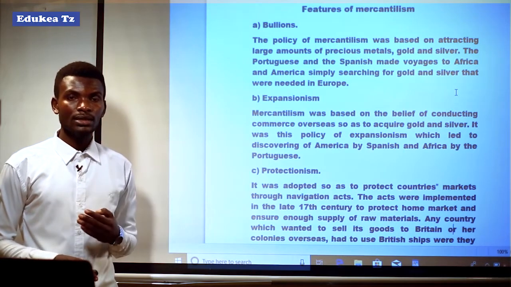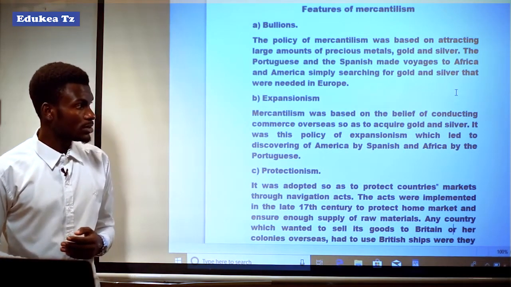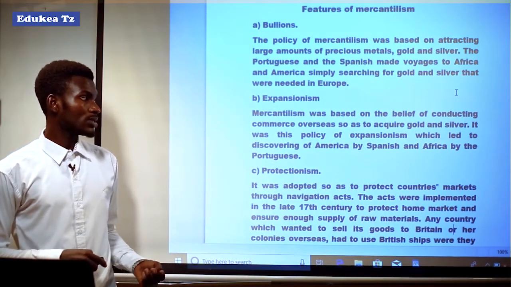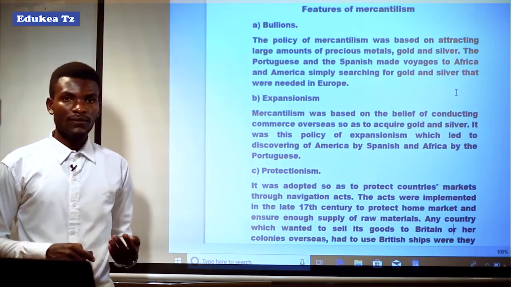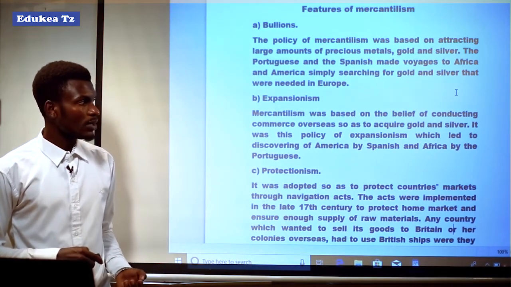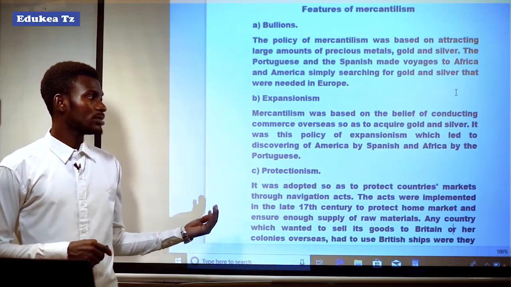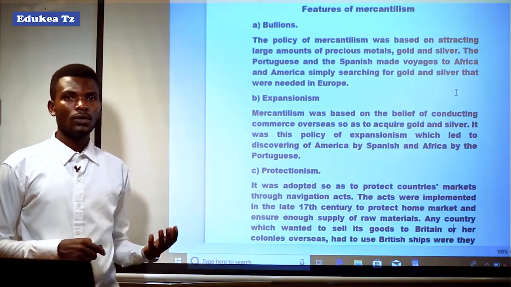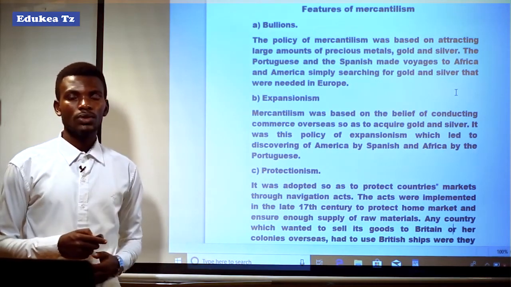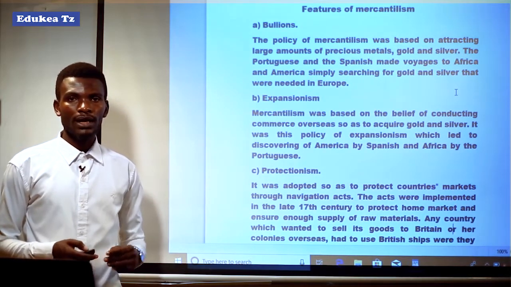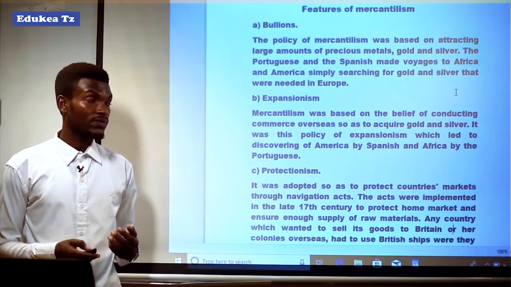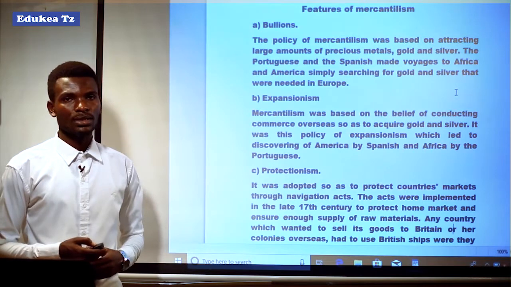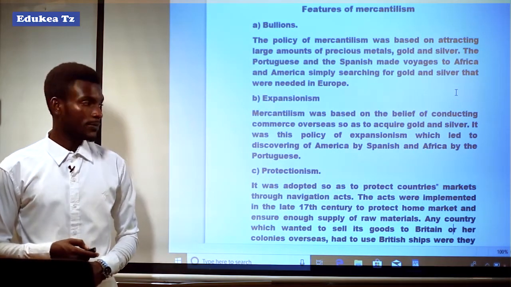In the New World in 1492, and who was the Spanish person, and Africa was discovered by Vasco da Gama, who discovered East Africa. So this was the whole process of expanding their territories or expanding their area of trading activities in order to search for those precious metals that were in high need in their countries, that were gold and silver.